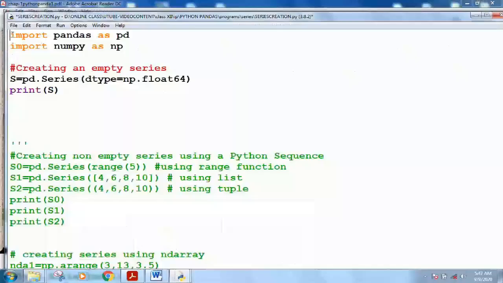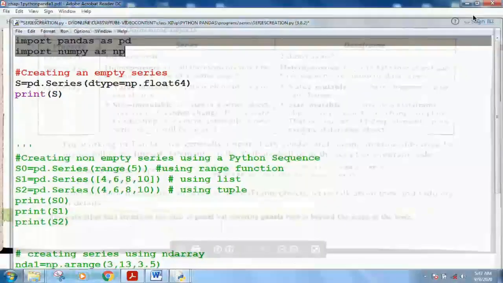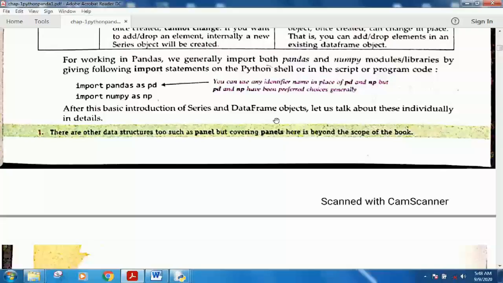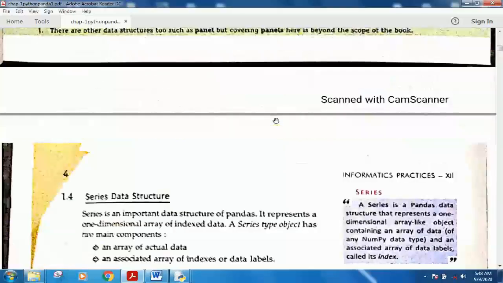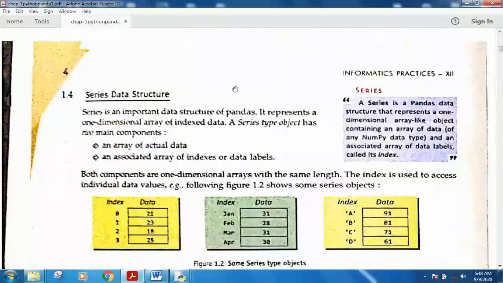So my suggestion is to import both libraries. Let me show you how you can import both libraries in your Python programming. See here I am showing a program in which I have already imported them. See how you have to import both libraries in your program.